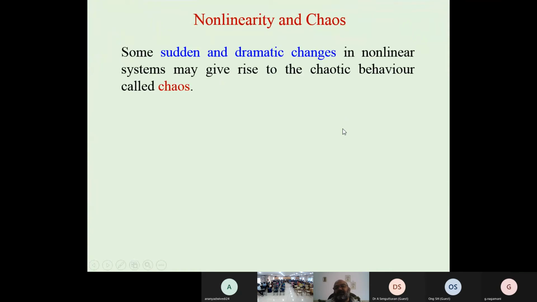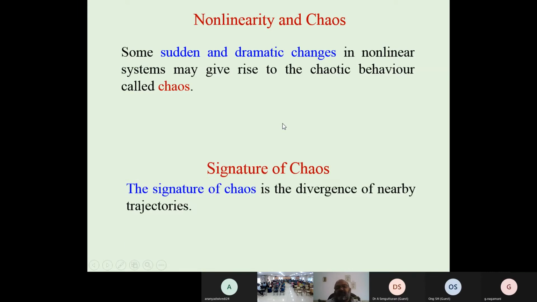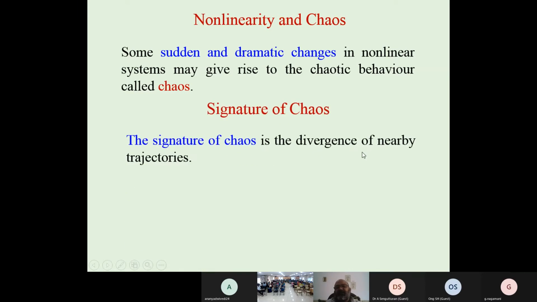Non-linearity and chaos: we connect non-linearity with chaos. Sudden and dramatic changes in a non-linear system may give rise to chaotic behavior called chaos. So chaos exists in non-linear systems, and if a sudden change happens, there is a possibility of chaos. The signature of chaos is divergence of nearby trajectories.